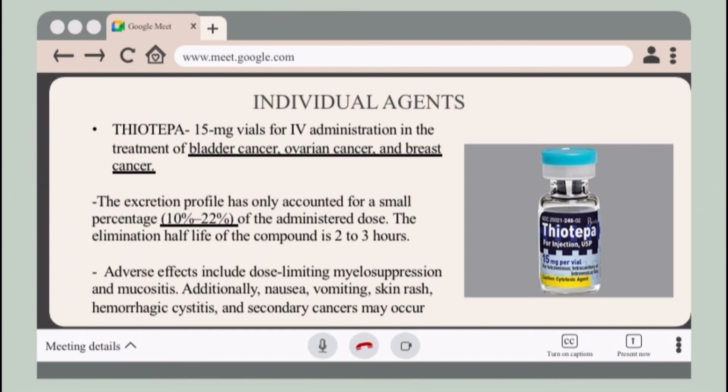Adverse effects are myelosuppression and mucositis. Additionally, nausea, vomiting, skin rash, hemorrhagic cystitis, and secondary cancers may occur.